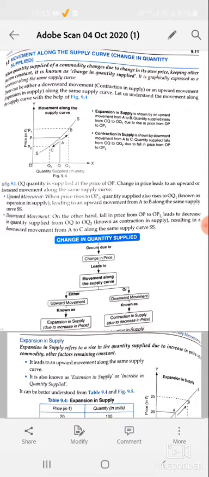In the supply function, we have discussed the many things which can affect the supply of a commodity. We assume that other factors remain constant in this condition and only price changes. Or we can say, if the supply changes due to change in its price, then it is called change in quantity supplied, or it is also called movement along the supply curve.